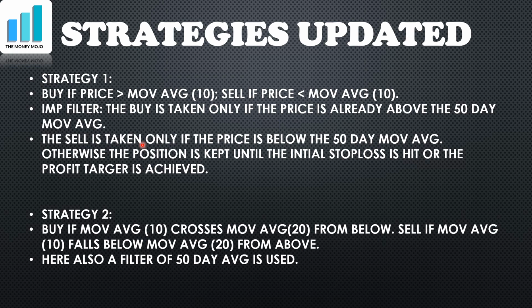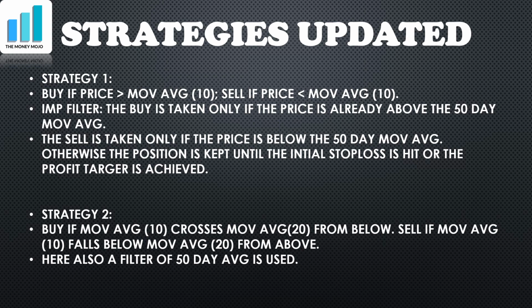One filter typically taken, for example, is that a buy is taken only if the price is already above the 50-day moving average. That means if the price is currently below the 50-day moving average, then buys are not taken, only the sells are taken. Similarly, the sell is taken only if the price is below the 50-day moving average. Otherwise, the position is kept until the initial stop loss is hit or the profit target is achieved.